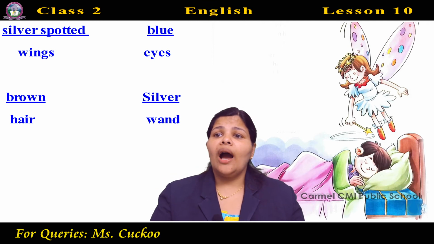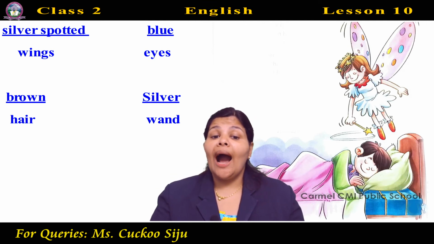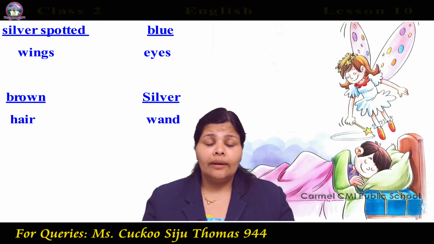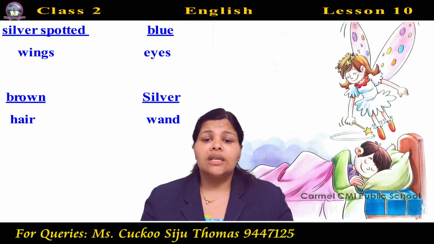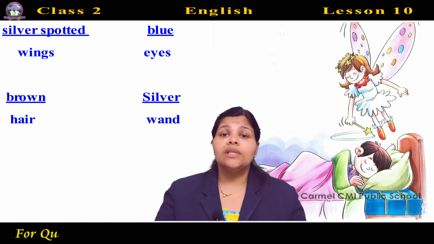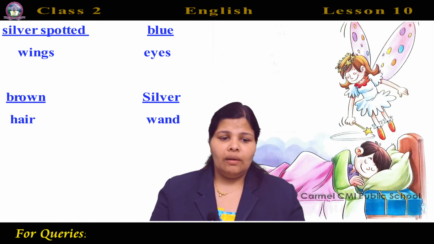Eyes. How did the eye look? Blue eyes. Hair. Brown hair. Describe the hair. How did the hair look? Brown. Next, wand. What was the color of the wand? Silver. So the wand is described in this lesson as silver.